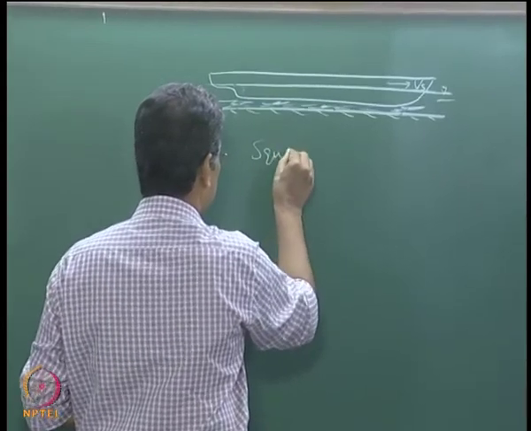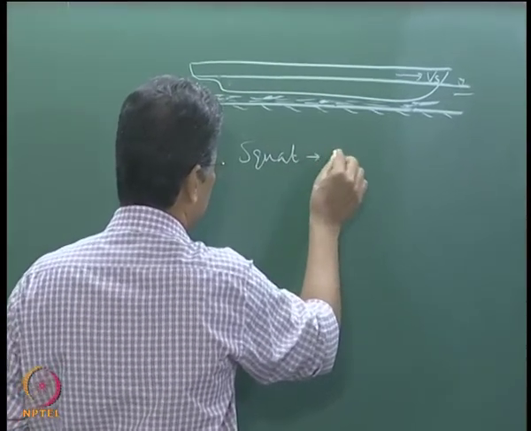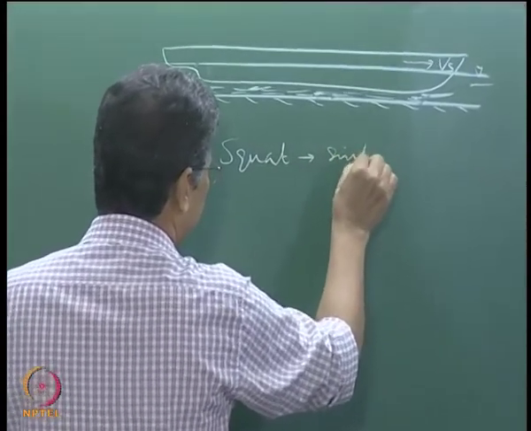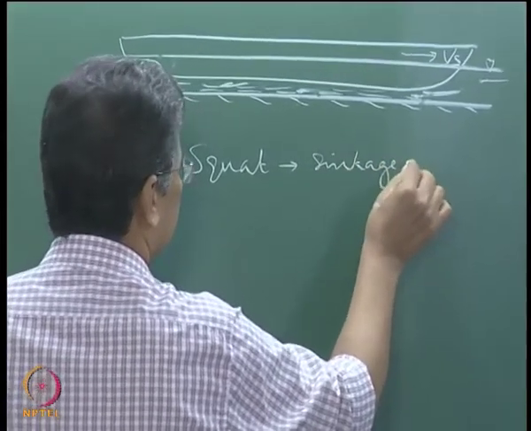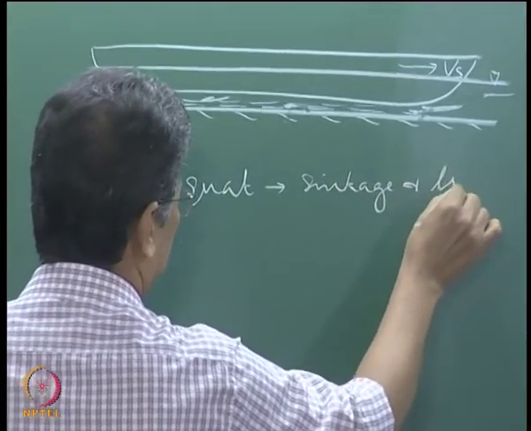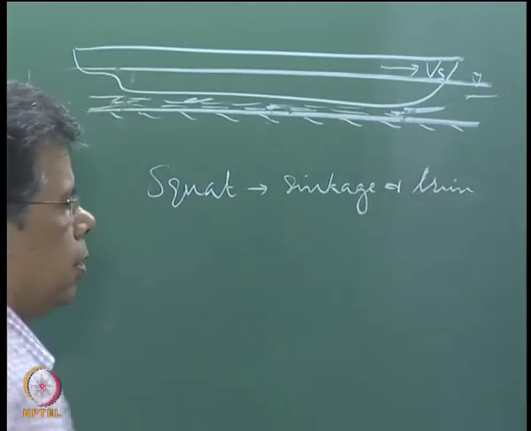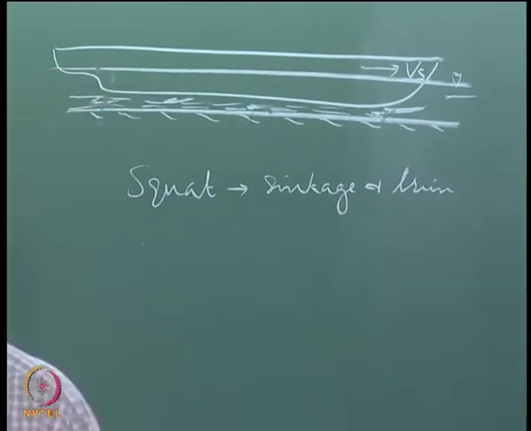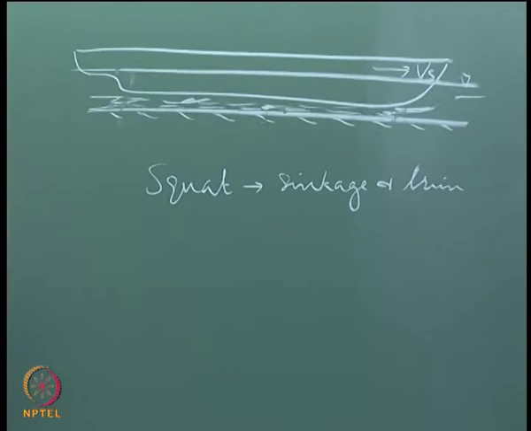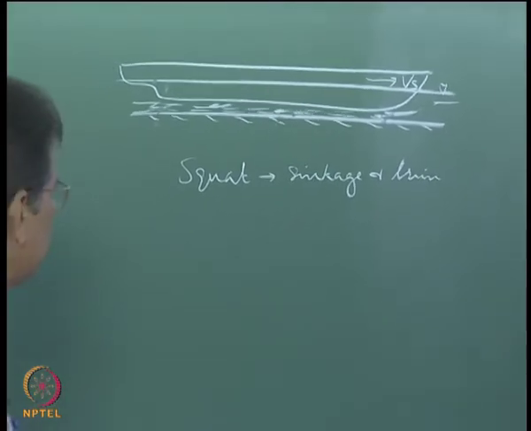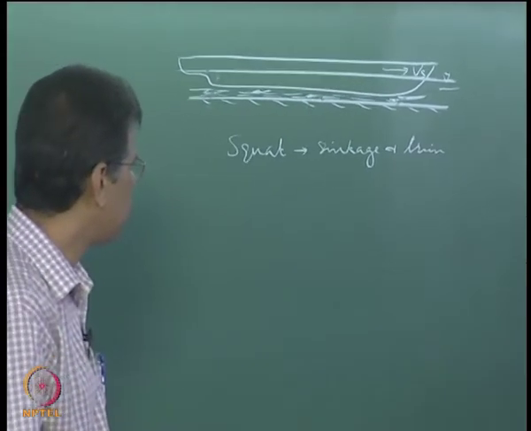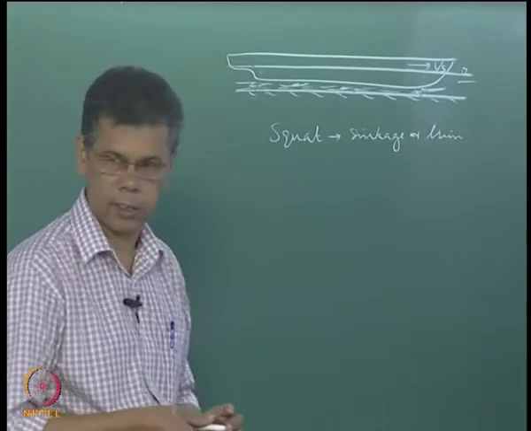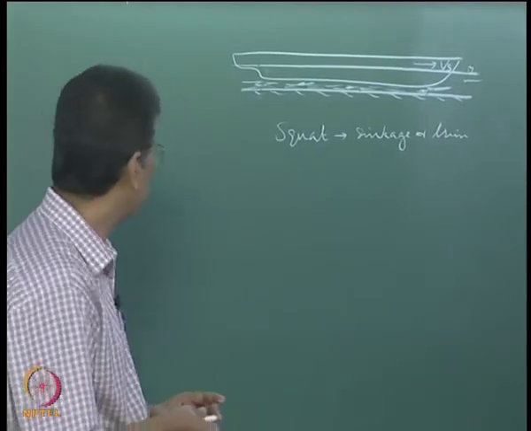You have a squat which is due to sinkage and trim, so you get both. Sinkage and trim again lead to an increase in resistance, and also when the ship